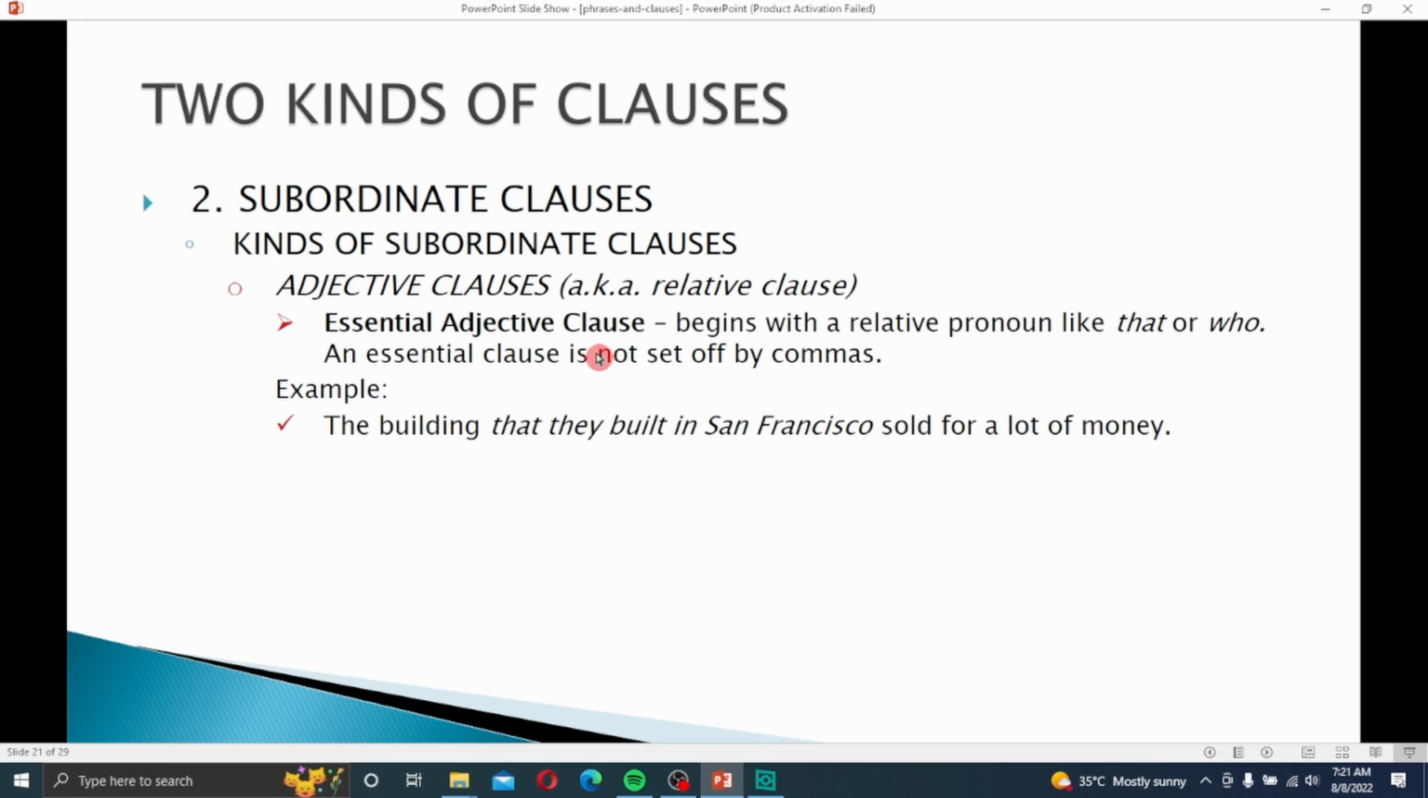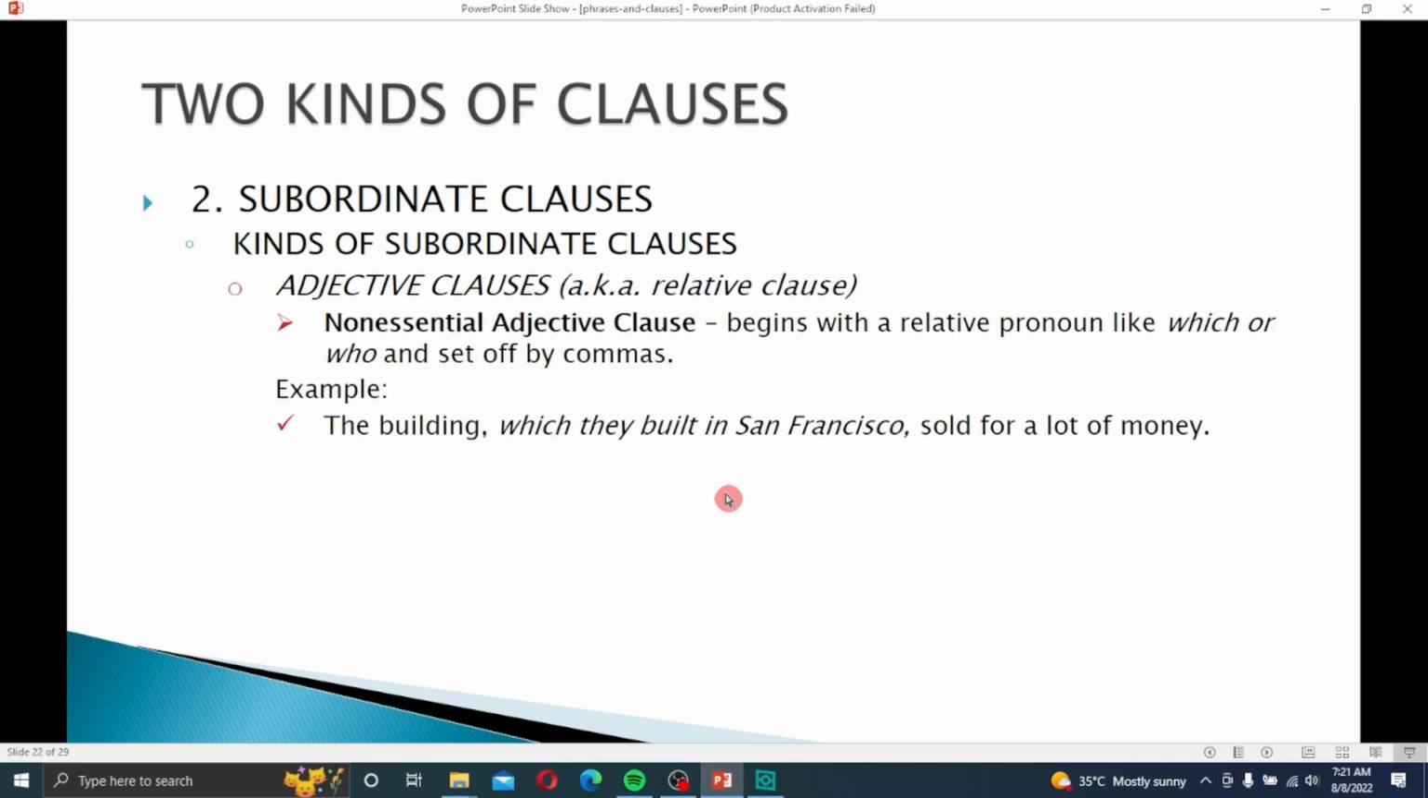An essential adjective clause begins with a relative pronoun like that or who, and is not set off by commas. The building that they built in a century sold for a lot of money. So, that they built in a century is a subordinate clause. The building, which building? That they built in a century, so it's a subordinate clause.